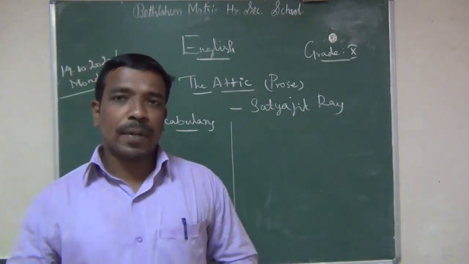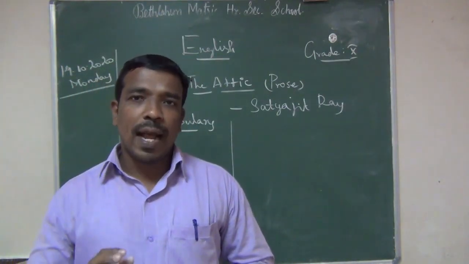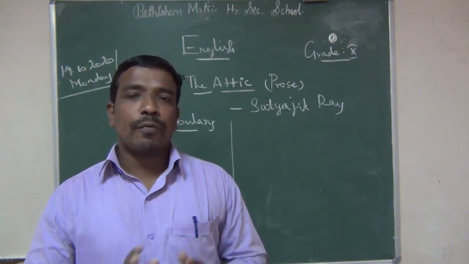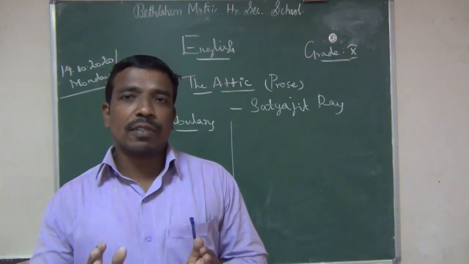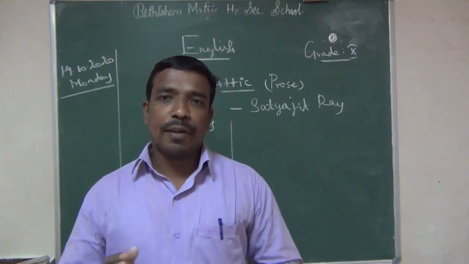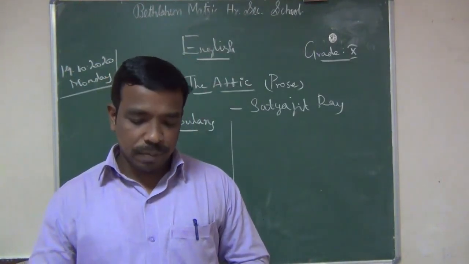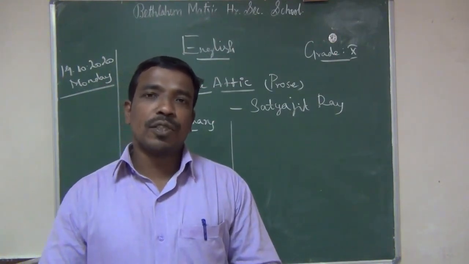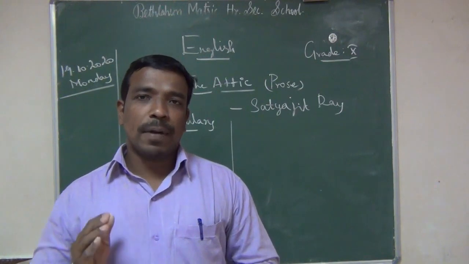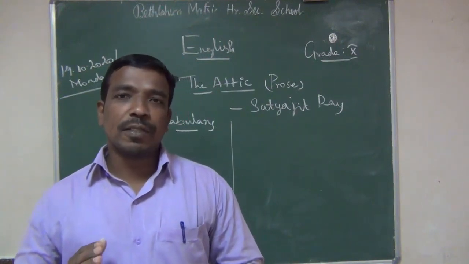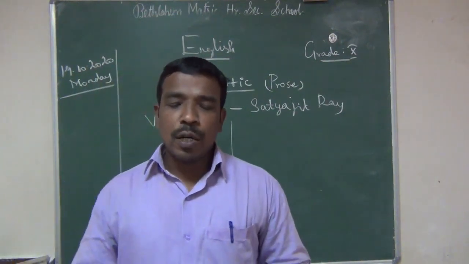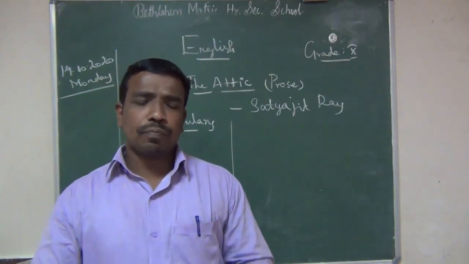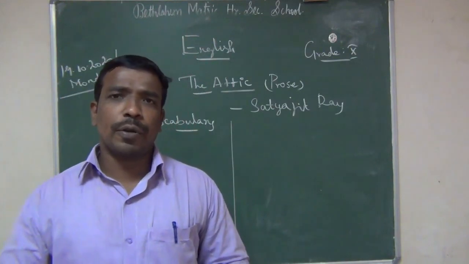When you come to present continuous, it is subject, am or is or are plus verb plus ing. If you go for perfect, subject, has or have plus V3 form of verb, okay, third form of verb. Then present perfect continuous means subject plus has or have plus been plus verb plus ing, is it or not? Good. So uses of tense, okay, I gave four rules for how to use.